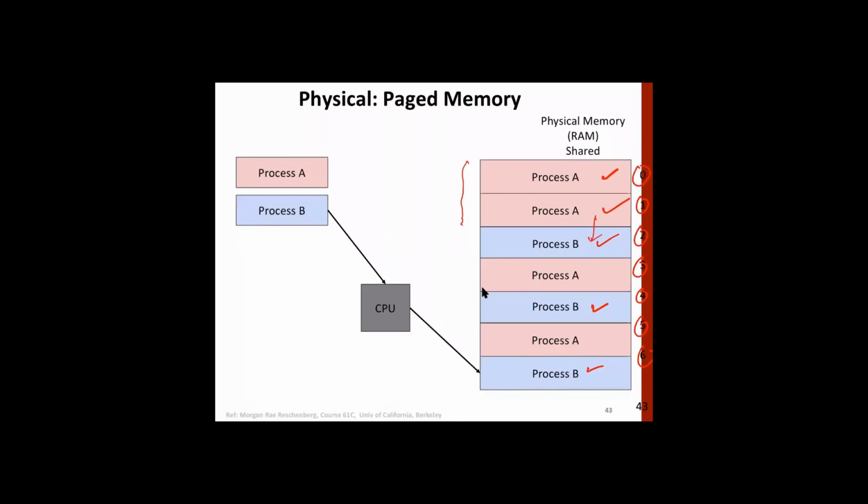Because each program has the illusion of full address space, and since we are converting the memory into pages, some pages can correspond to process A, some can correspond to process B. Now we will bring in the concept of secondary memory, then the concept becomes much clearer.